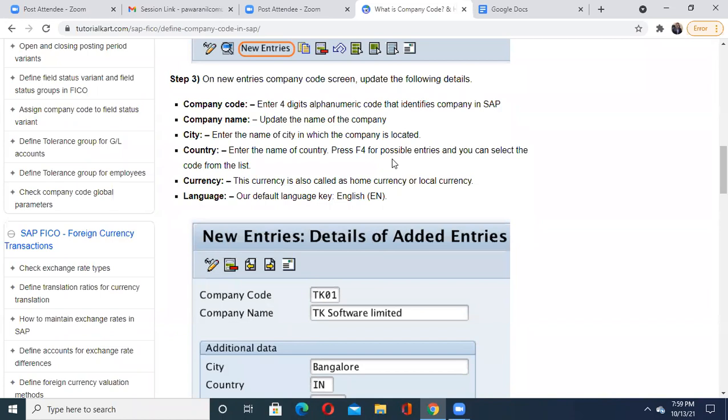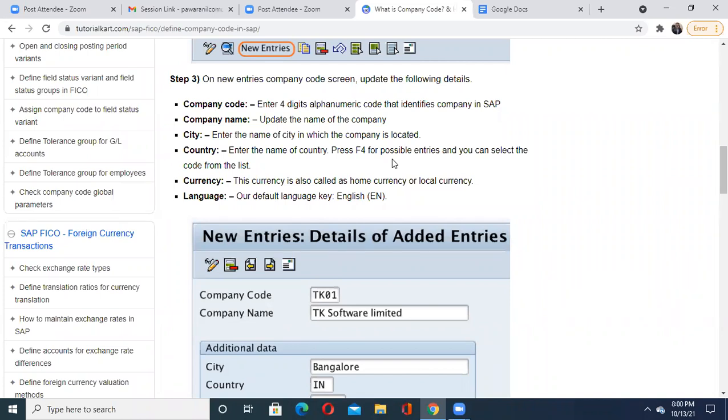Now after this they have to do all the transactions, maybe financial related, purchasing of various goods, raw material, everything. If they want that, then definitely they will come to you and ask, as a consultant, tell us what we should do. Then you have to give an idea: you have to create a company code. Without that you can't work. Then for that purpose you have to give them steps.